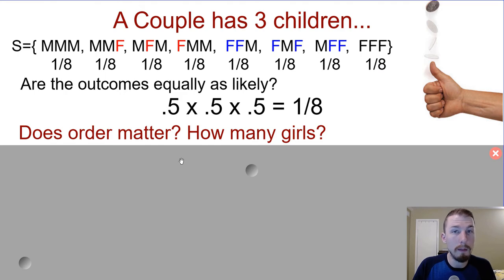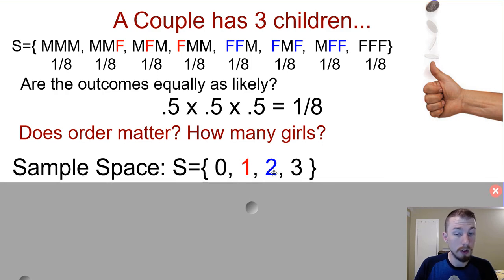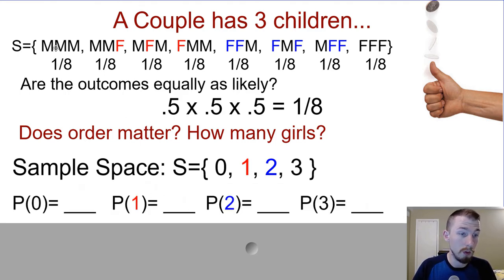But if the order does not matter, if we ask the question of what's the probability of having a certain number of girls out of 3 children, this would be 0 girls. All 3 of these grouped together would be 1 female. 2 females would be these 3 grouped together, and the 3 permutations would give us that combination. And then this one would be, of course, having 3 girls. So our sample space this time is 0, 1, 2, or 3, the number of females that you could have out of 3 children. The probability of having none is just going to be 1 out of 8. The probability of having 1 is going to be these 3 permutations together, which is 3/8.